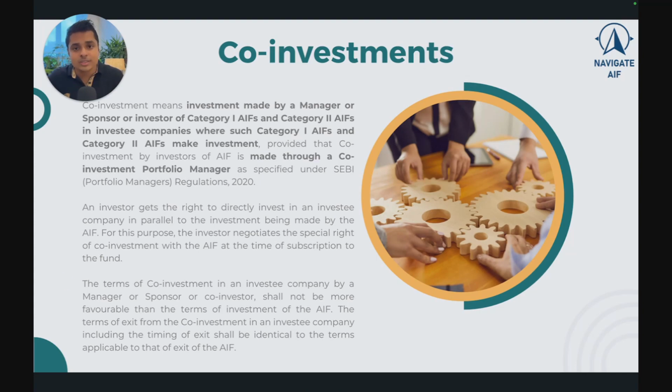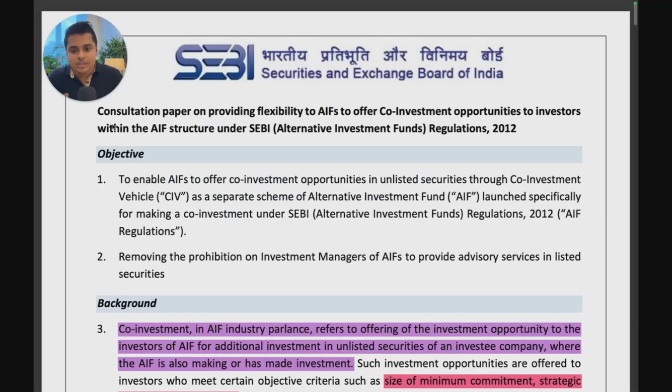Now let's see what SEBI is proposing in its recent consultation paper. So this is the SEBI consultation paper to offer flexibility to AIFs, offering co-investment opportunity to investors within the AIF structure. The objective is to enable AIFs to offer co-investment opportunities in unlisted securities through co-investment vehicle.